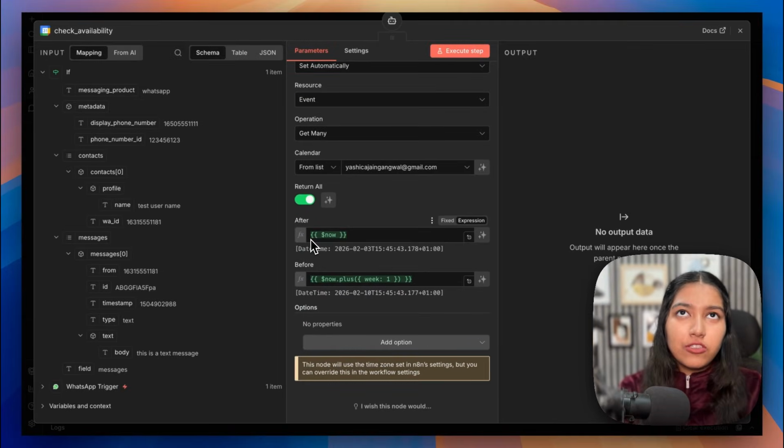Now here we have to specify between which time span you want to check the events. So the logic is simple. We are going to give it a duration window, and we are going to ask it to check all the events that were booked in that particular window. If the slot that the user requested has been already booked, then give them alternative slots. If it hasn't been booked, then you can let them know that I can proceed with the booking.